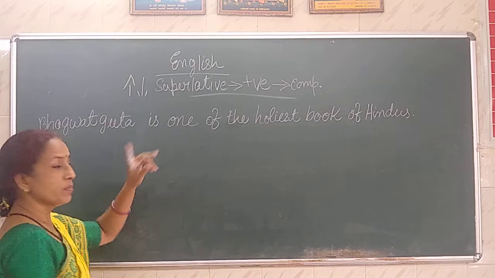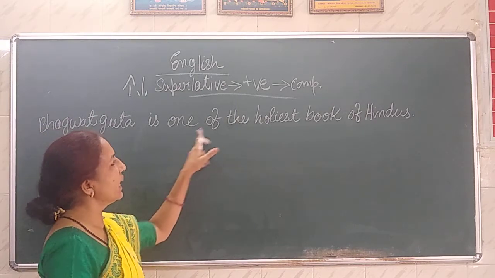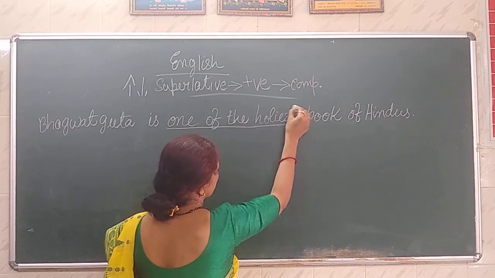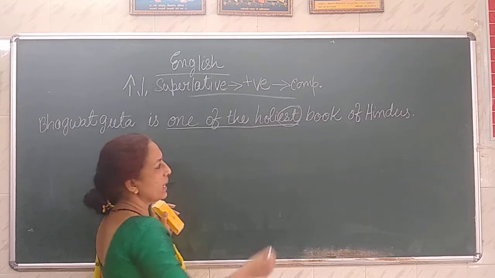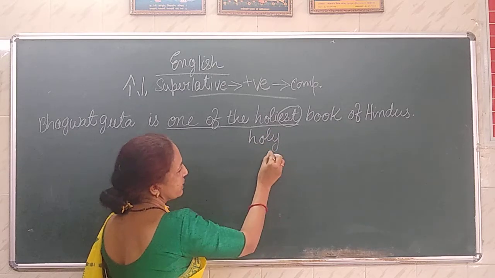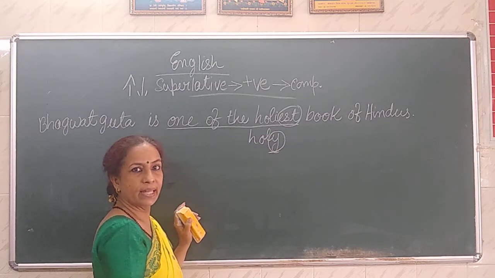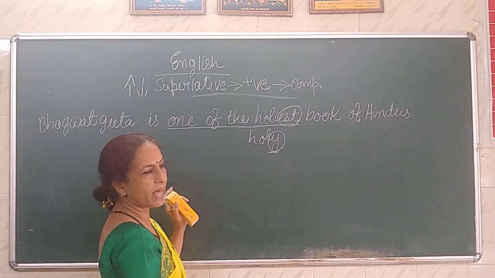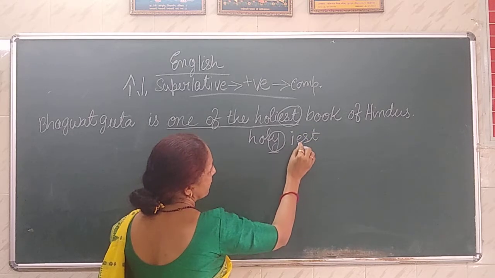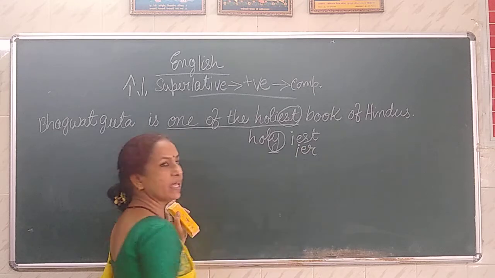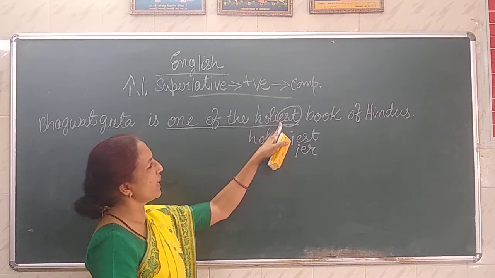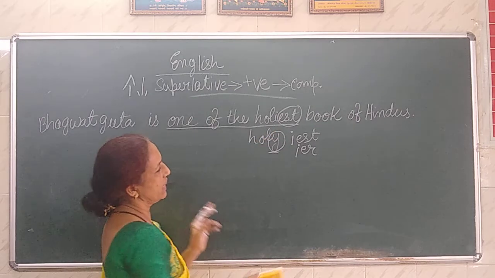Okay. So previous sentence, how did I do? The est I have used. Here it is one of the est. Now here what have I done? I told you the rule, that is the word or adjective which ends with a consonant Y. In that case we remove the Y, and for superlative degree we add IEST, and for comparative degree we add IER. So here holy ends with the consonant Y, so I have made it holiest, IEST.